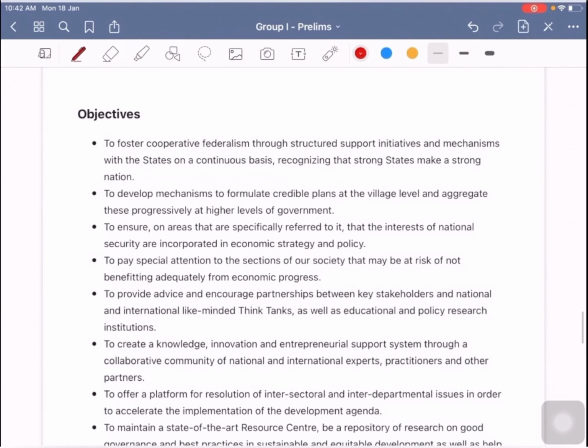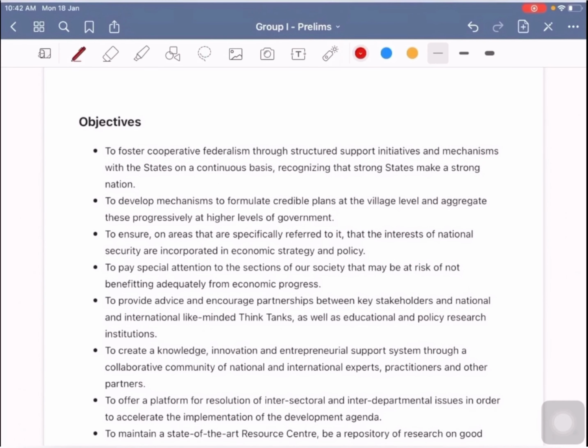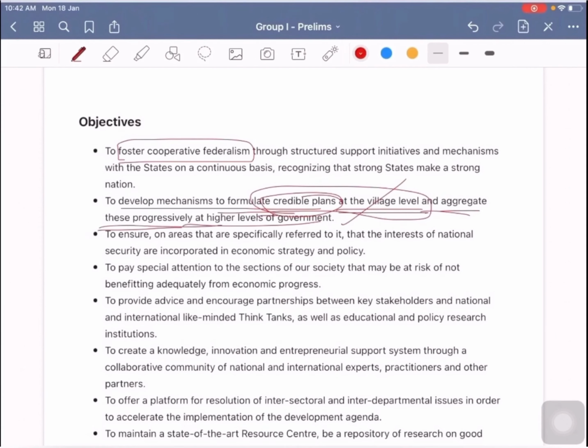So what are the objectives of the Niti Aayog? One is fostering cooperative federalism. Another is to develop a mechanism to formulate credible plans at village level and aggregate these progressively at higher levels of government. This is in a way an example of the bottom up approach, that is formulation of credible plans at village level and aggregating them progressively at the higher levels of government.